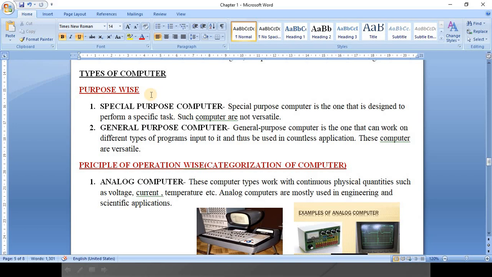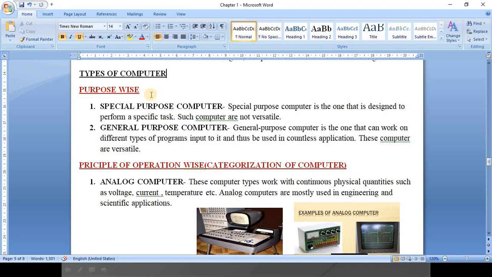PDA, diaries, we call them, right? If my demand is that I have to carry my computer with me always, even to remote locations, then I will prefer to buy a laptop, not a desktop. So it is categorized by purpose into special purpose and general purpose.